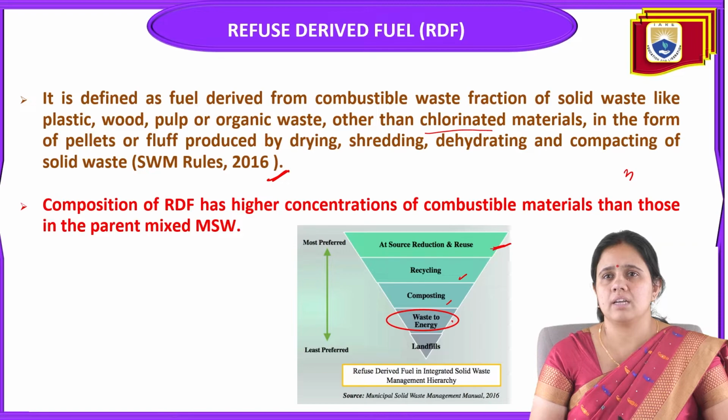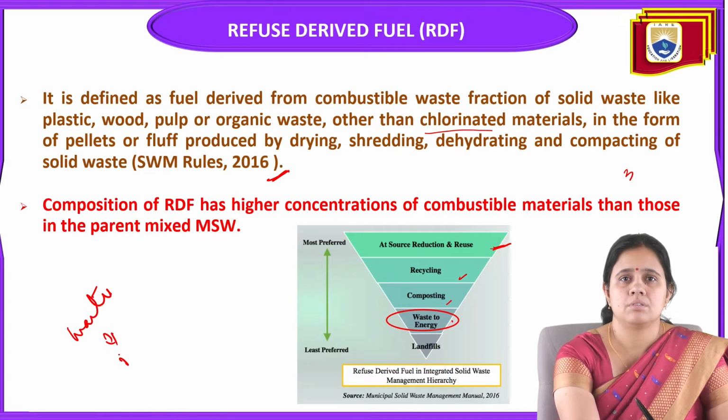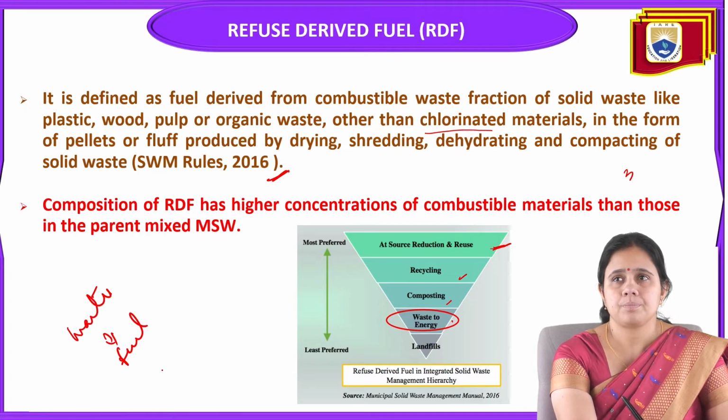This is called RDF, refuse derived fuel. It is the fuel derived from refuse, from waste, and it is a combustible material, that fraction of MSW that can be combustible.